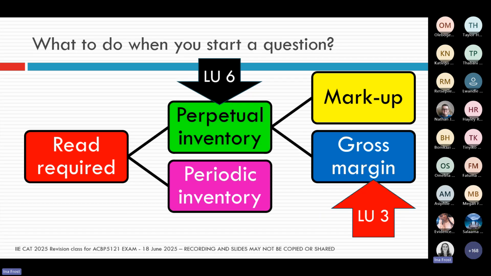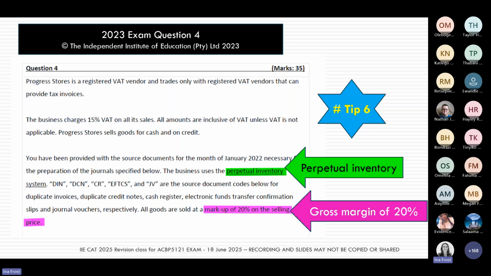Remember, that knowledge is important when you start doing your cost of sales calculations. That sits with perpetual inventory. In that 2023 exam, we told the student outright that we're using perpetual inventory, and a little bit later on, we told them it's a gross margin of 20%.